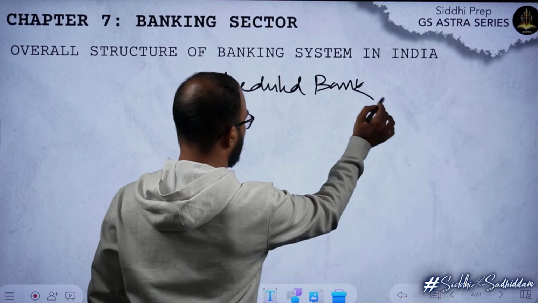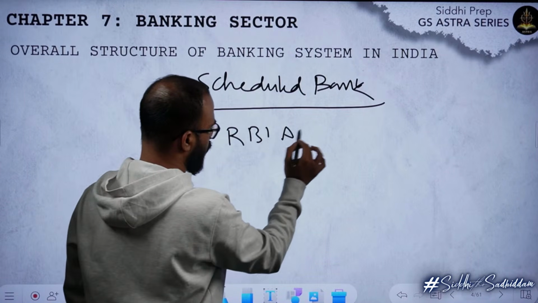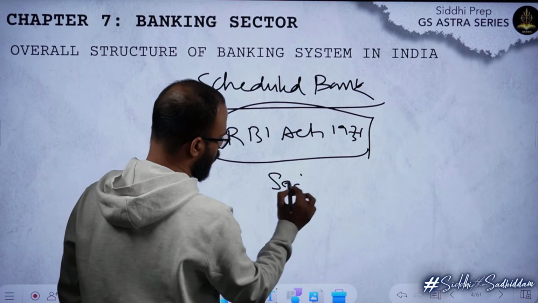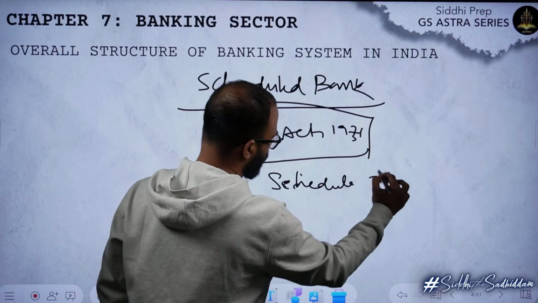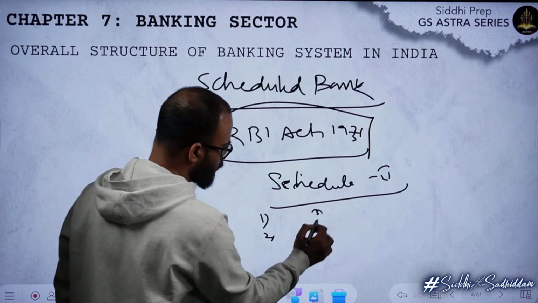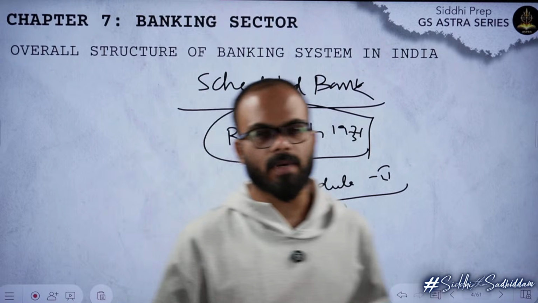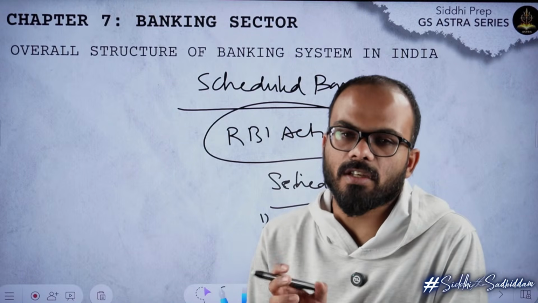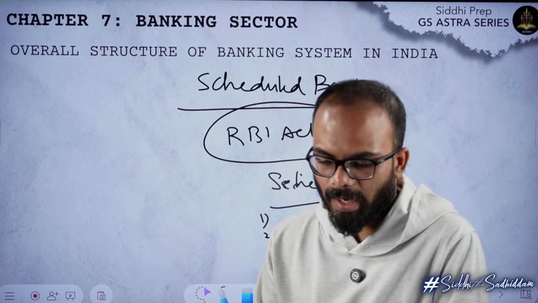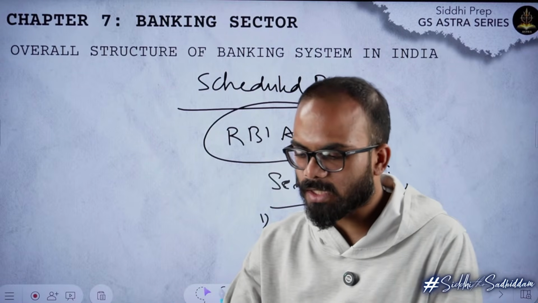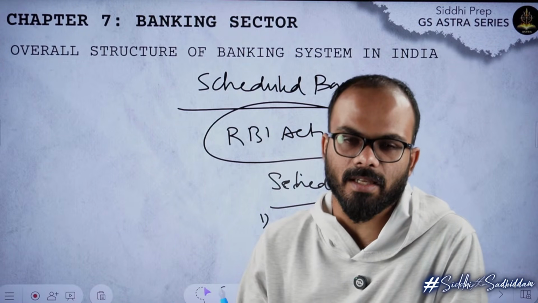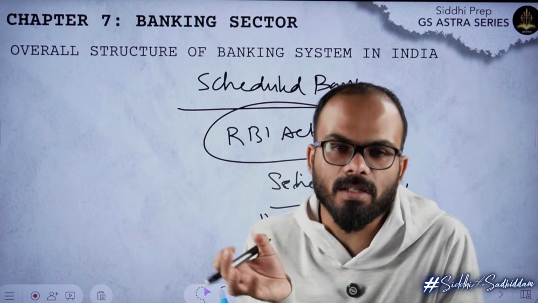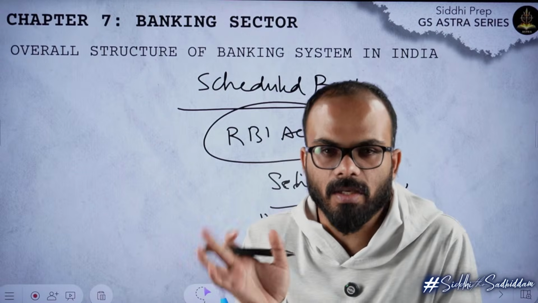Basically, there is an act of RBI called the RBI Act of 1934. In this Act, there is a schedule number 2. All those names that are listed in schedule number 2, State Bank of India, Indian Bank, Union Bank of India, all the names written in schedule number 2 of the Reserve Bank of India, you call them scheduled banks. The only advantage with respect to scheduled banks is that they will get faster access to credit, etc. Beyond this, it is more or less similar to other banks.